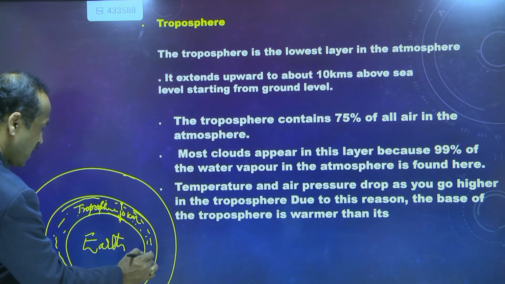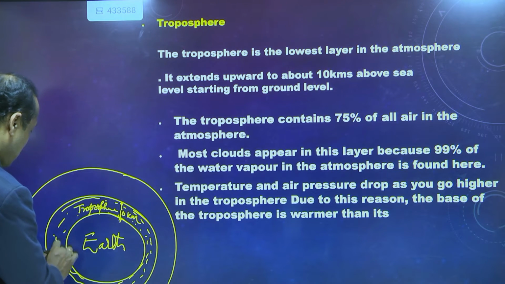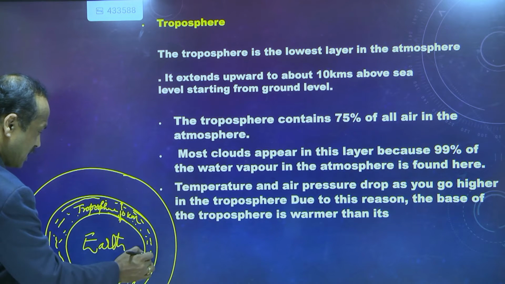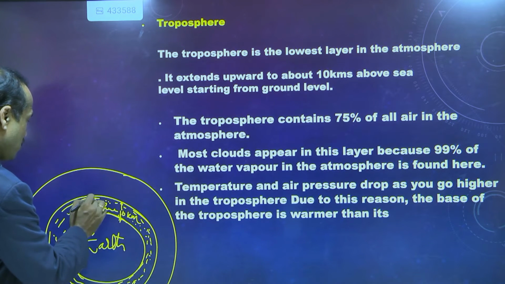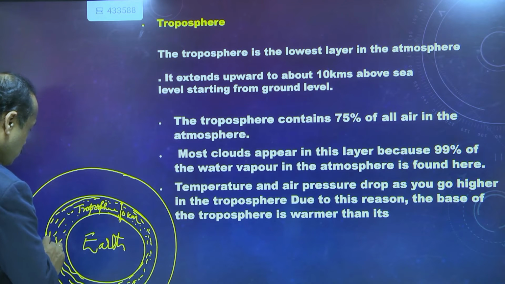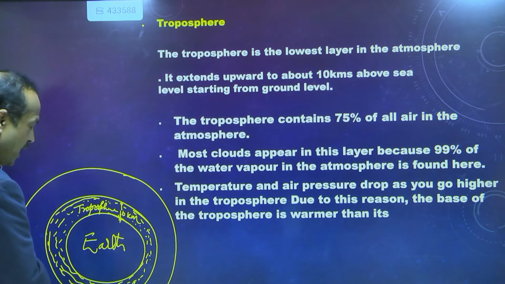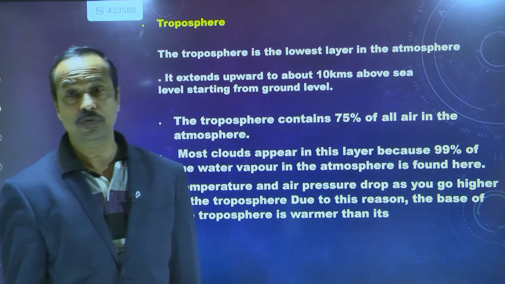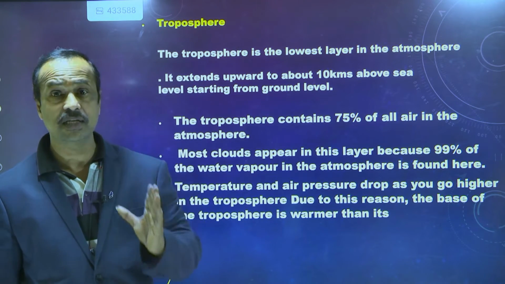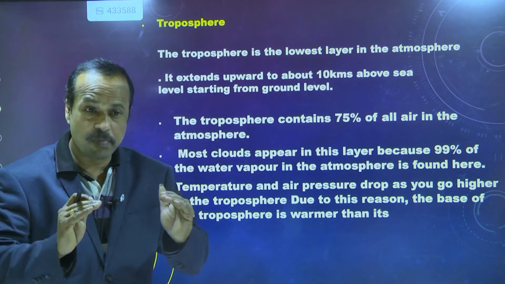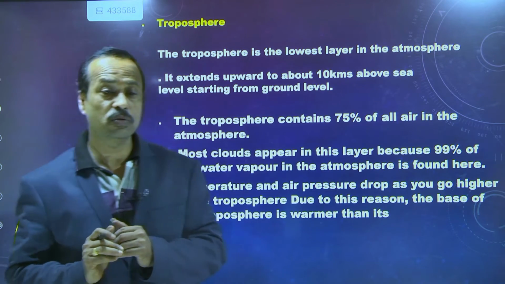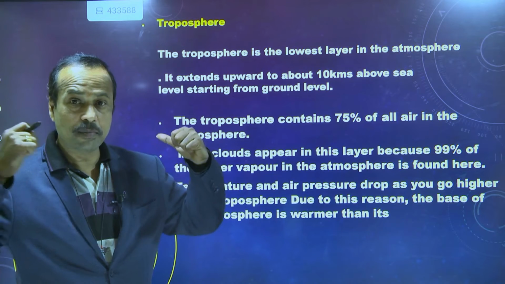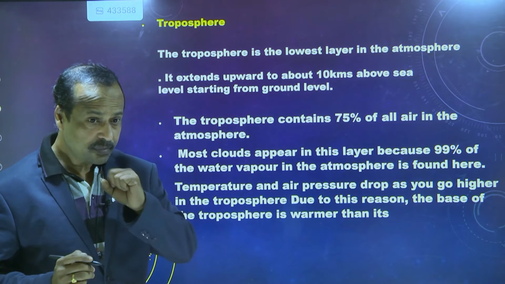only. Nearly 75% of the total atmospheric air is present in this troposphere. So we have a lot of air here, and it does not require any oxygen cylinders. If you go above the Earth's surface, the thickness of the air reduces. Like when people go to Mount Everest or higher places, they carry oxygen cylinders.